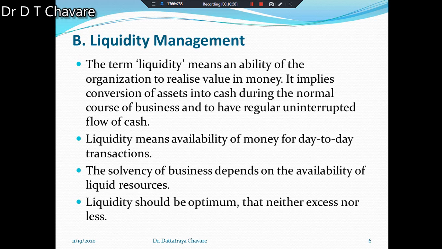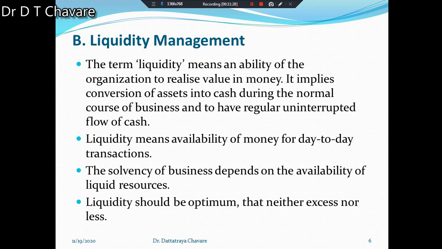Liquidity means availability of money for day-to-day transactions. Liquidity also means the solvency of the business, and the solvency of the business depends on the availability of liquid resources.